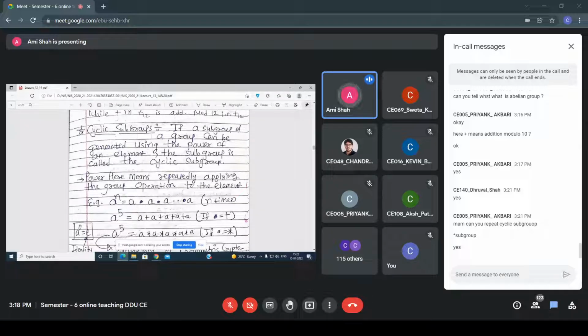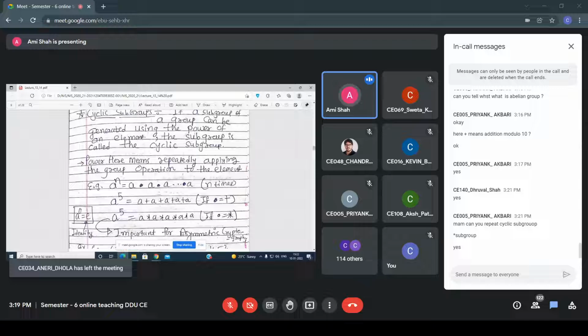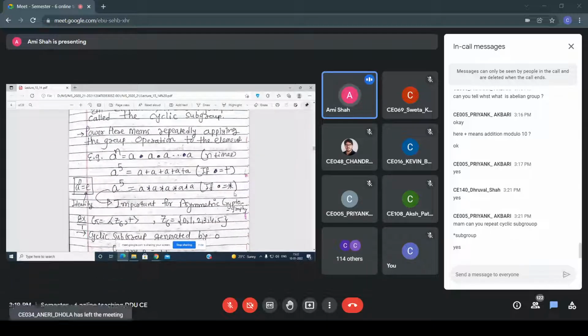Power means repeatedly applying the group operation to the element. So a raised to n means n times a. If it's a plus operator, a raised to 5 means a plus a, 5 times. Similarly, for multiplication, you write a, 5 times.